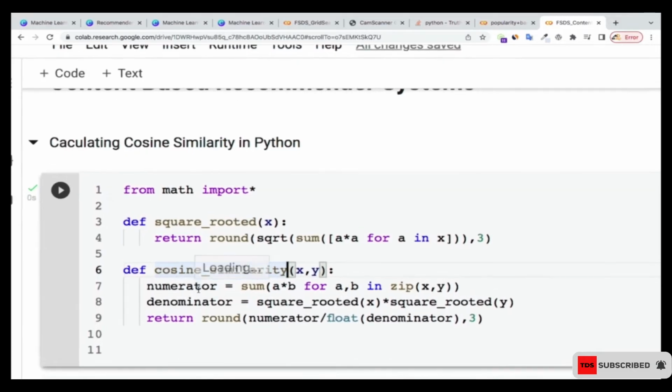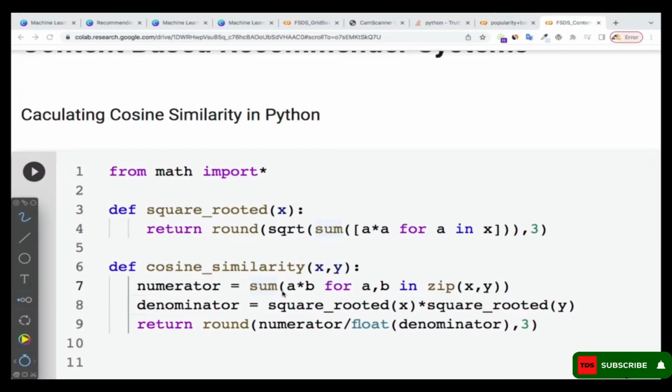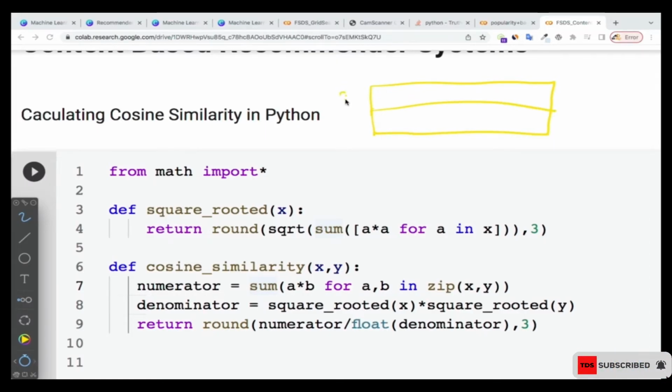Now inside that, previously we said that if you have the items, we use a table like this, and we represent here by x and here by y, and then we got some values in there. So let's say 1 0 5, something like that, and then maybe 4 7 3. Then we measured the cosine similarity, and we were saying that the cosine similarity is nothing but the dot product of the two.